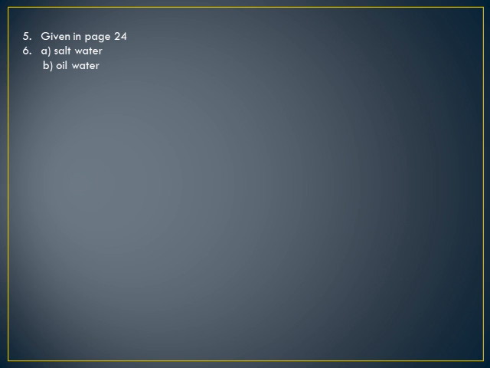Now, give one example of each. A homogeneous mixture, which I have given as salt water, and a heterogeneous mixture, which is oil and water, okay? Oil and water. Or you can write sand and water also. That can also be a heterogeneous mixture, okay?